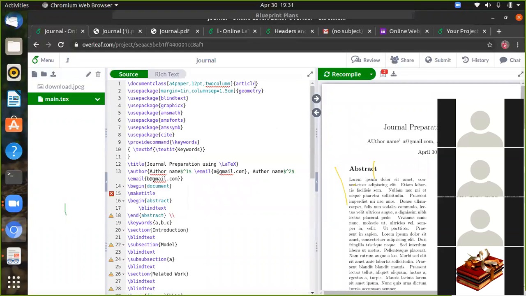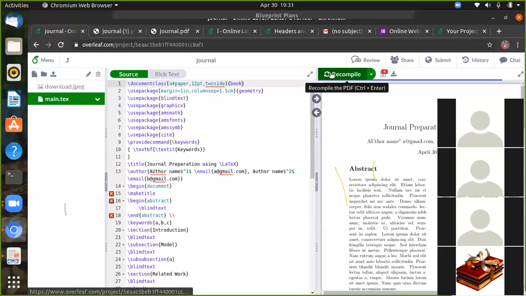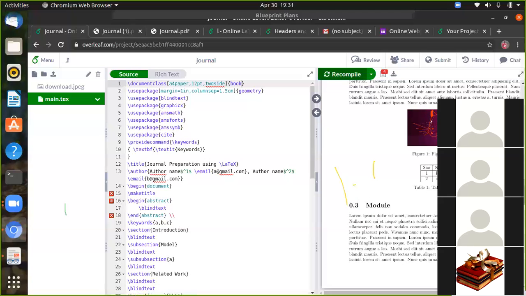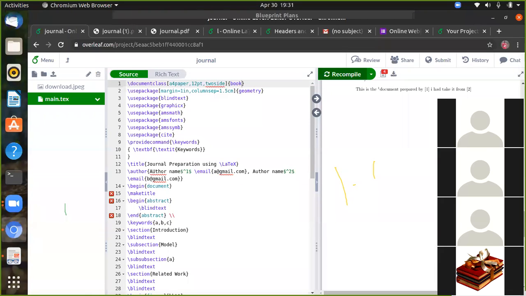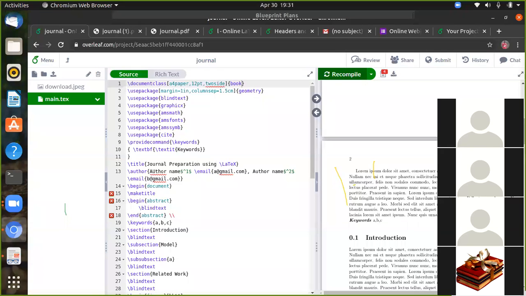So instead of article you can write book. Okay, for book you can go for, instead of 2 column you can write book. We can go for book here. Now we can change it to book format. Okay, that's a book format. We have done. So that's all.